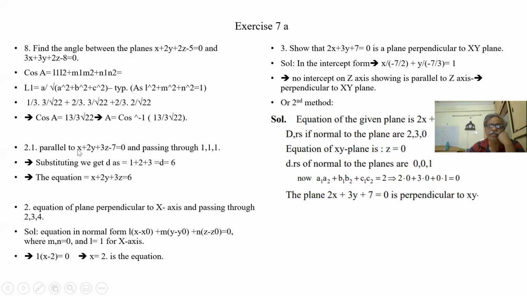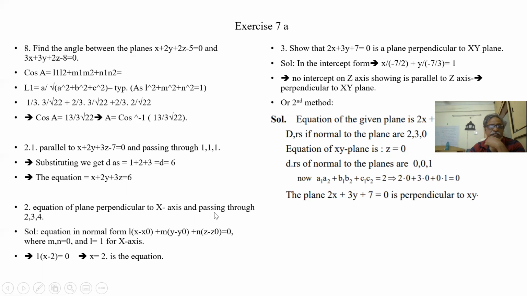Otherwise, what are the DRs normal to this? 1, 2, 3. So 1 into X minus 1 plus 2 into Y minus 1 plus 3 into Z minus 1 is equal to 0. So when we substitute also, we are getting the same. Now we see another problem.